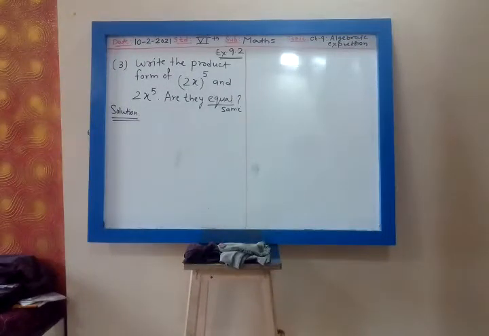We have done 2. Now we will do the third one. Mute the microphone. Write the question third. Write the product form of (2x) raised to 5 and 2x raised to 5. Are they same or equal?